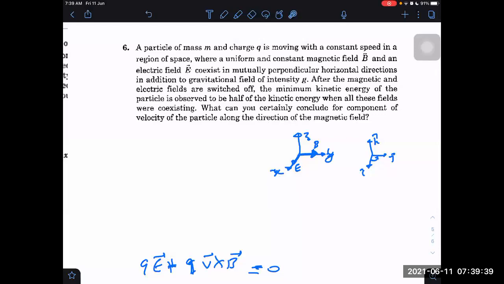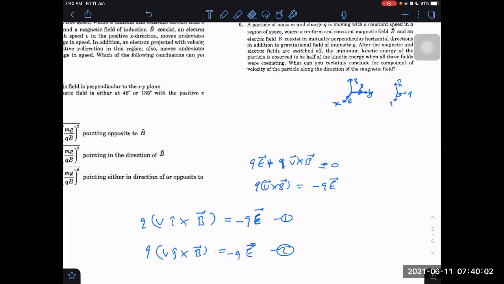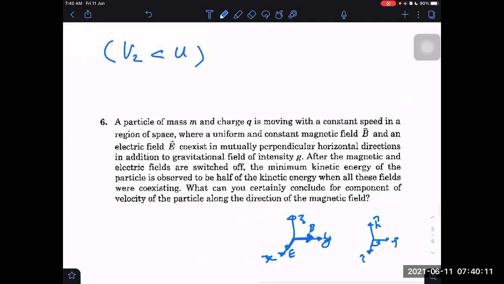What is the direction of u? Velocity is not given. They are just giving us B, E, and g, and after the magnetic field and electric field are switched off, the minimum kinetic energy is observed. Then it will be projectile motion under mg. If the charged particle is moving, what motion will it have? They have given constant speed.